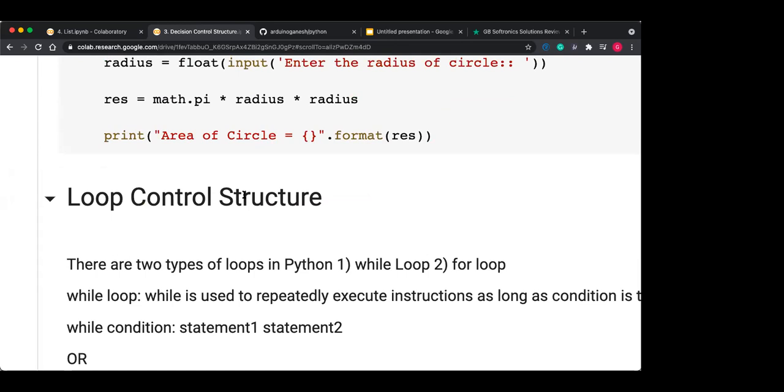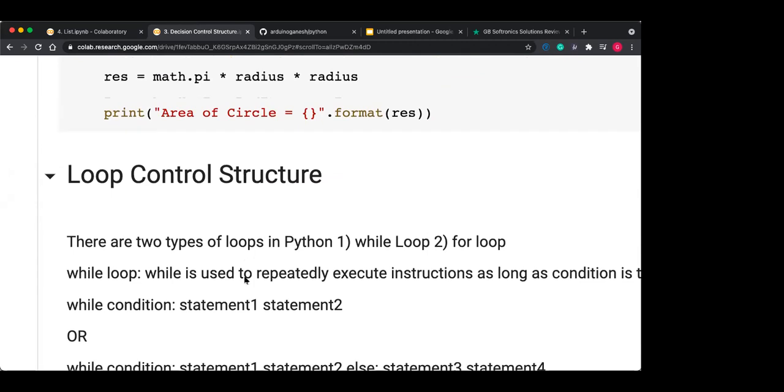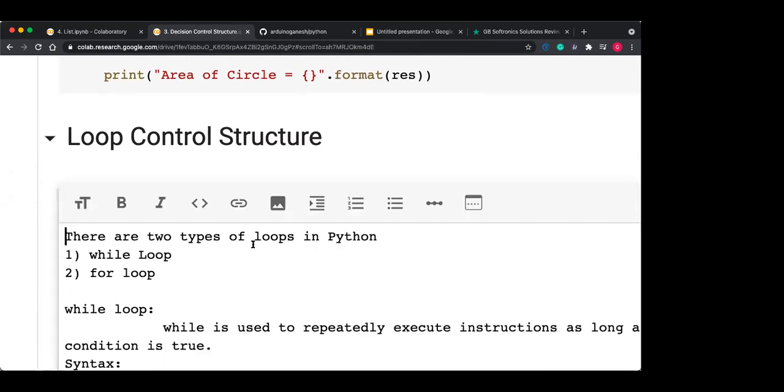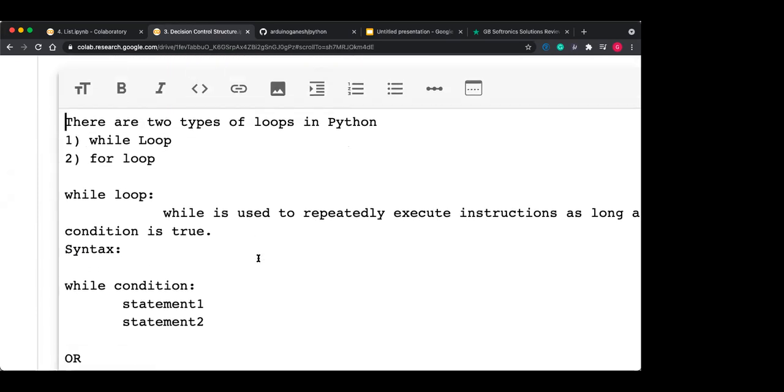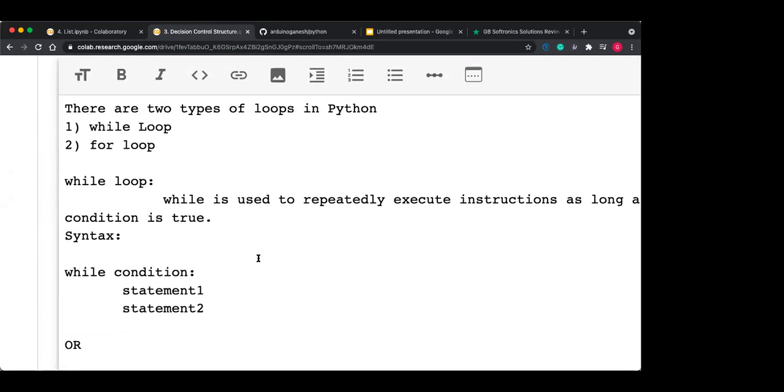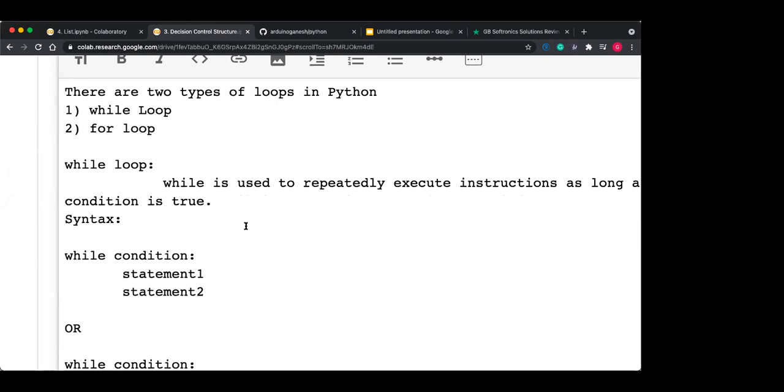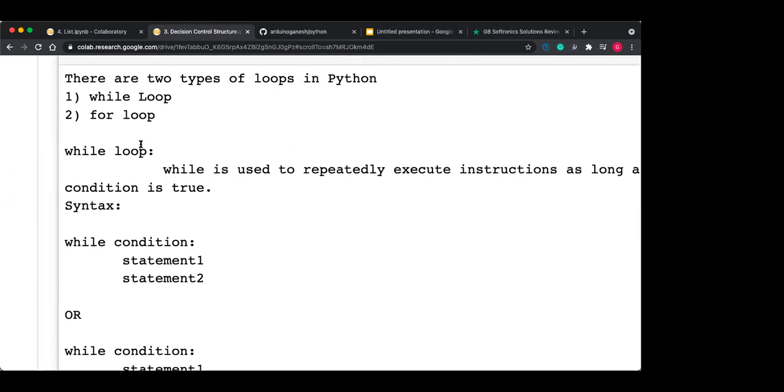Now, we have already studied this if and else. There are different formats of if else: only if, if else, or if elif. But suppose we want to execute some statements repeatedly, then at that time we use the loop control structure. So the first loop we will see is the while loop, and the second one is the for loop. While loop is the same as the loop you have used in previous languages, C, C++.